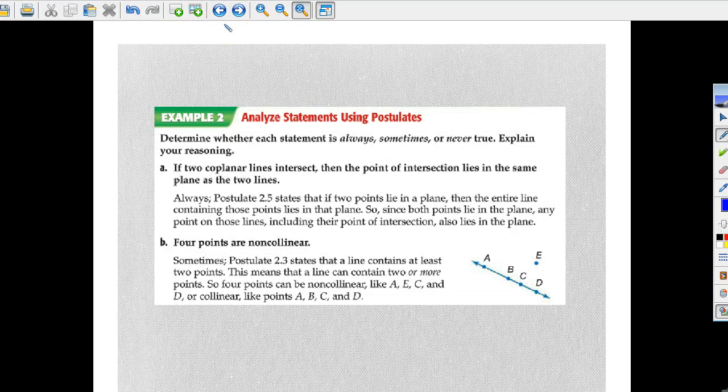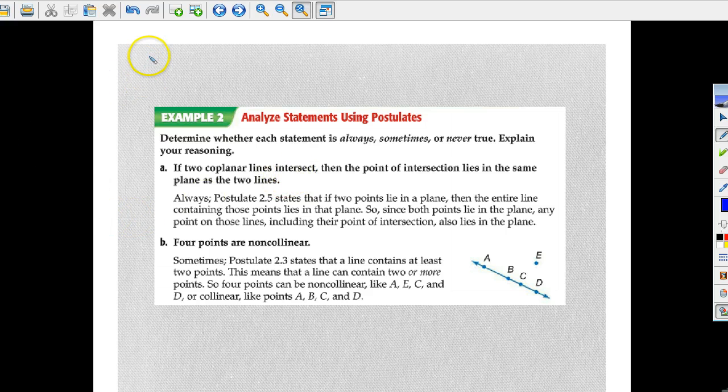Alright, welcome back. Analyze statements using postulates. Determine whether each statement is always, sometimes, or never true. Explain your reasoning. If 2 coplanar lines intersect, then the point of intersection lies in the same plane as the 2 lines. Okay, so 2 coplanar lines are on the same plane if they intersect.